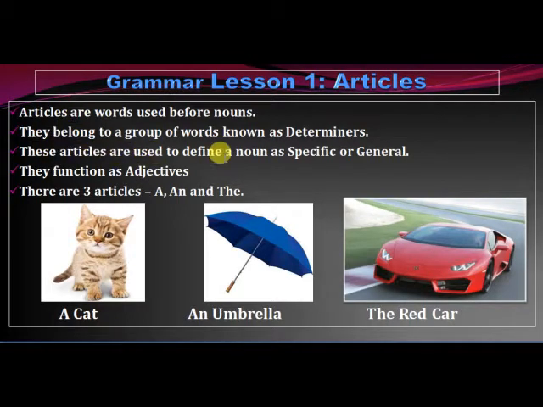These articles are used to define a noun as specific or general. When we are talking in a particular sense, about a particular object, or when we are talking generally about everything, we use the articles. They sometimes function as adjectives. There are three types of articles: a, an and the. Here is an example for you: a cat, an umbrella and the red car.